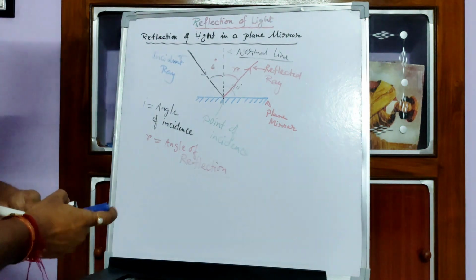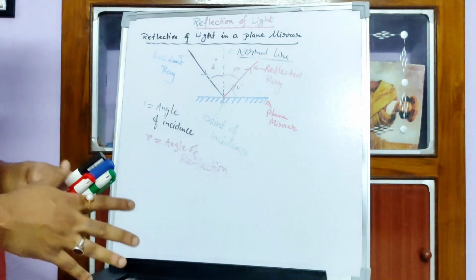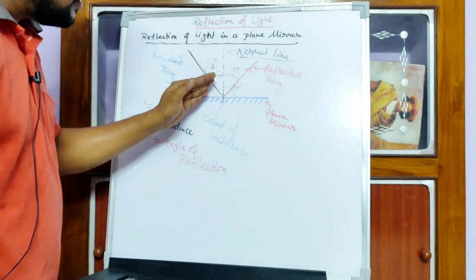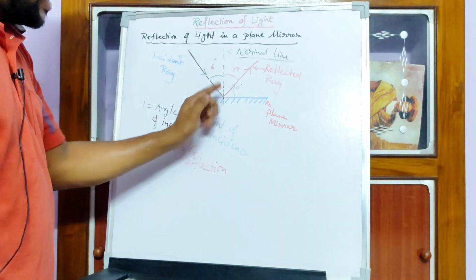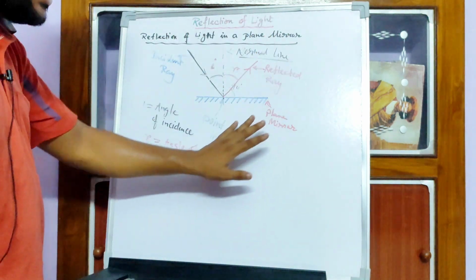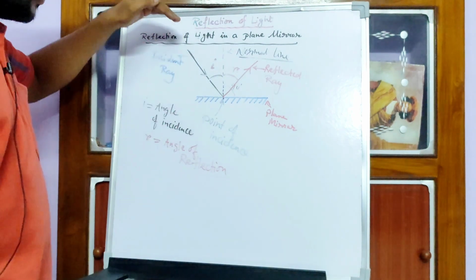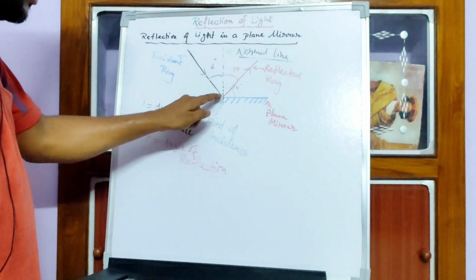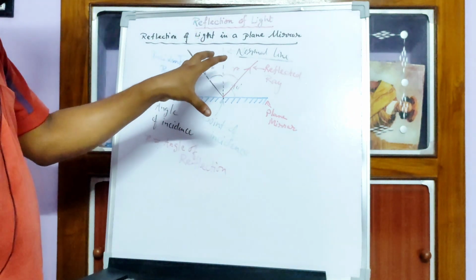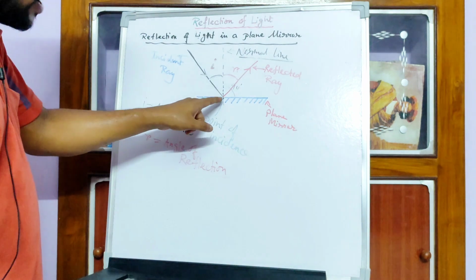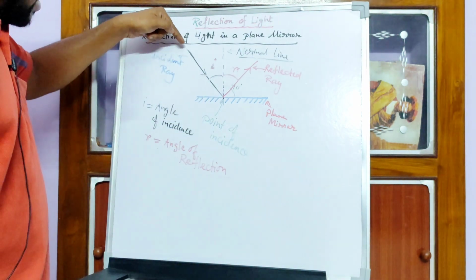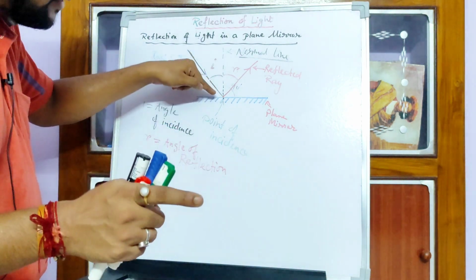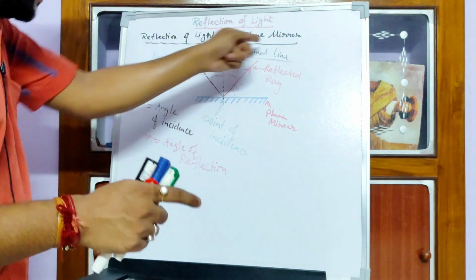All types of reflection follow two laws. One is that the incident ray, reflected ray and normal at the point of incidence all lie in the same plane. Remember that. Once again, the incident ray, reflected ray and normal at the point of incidence all lie in the same plane. Please make sure you draw the normal at the point of incidence, meaning the point where the incident ray meets the mirror. That point is called the point of incidence. You cannot draw the normal in other places.